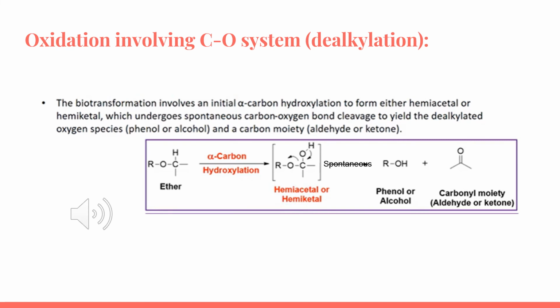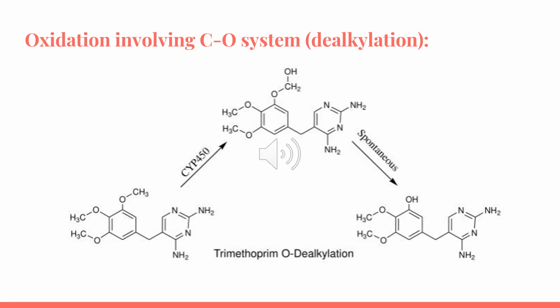Now for the oxidation involving the C-O system, dealkylation. The biotransformation involves an initial alpha carbon hydroxylation to form either a hemiacetal or hemiketal, which undergoes spontaneous carbon-oxygen bond cleavage to yield the dealkylated oxygen species, phenol or alcohol, and a carbonyl moiety, aldehyde or ketone. So this is an example for the oxidation involving the C-O system.